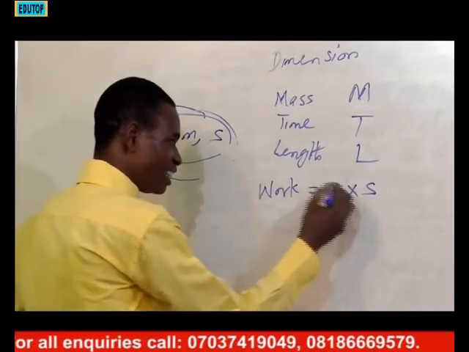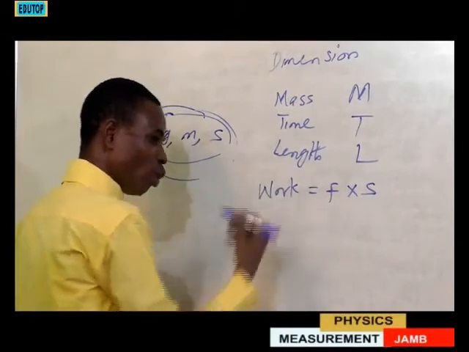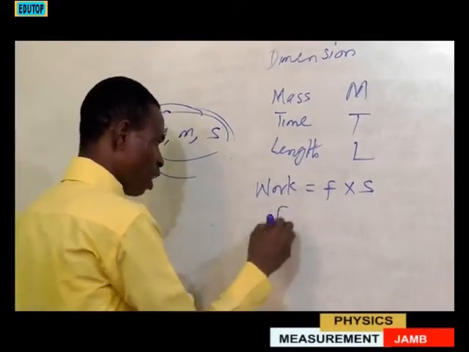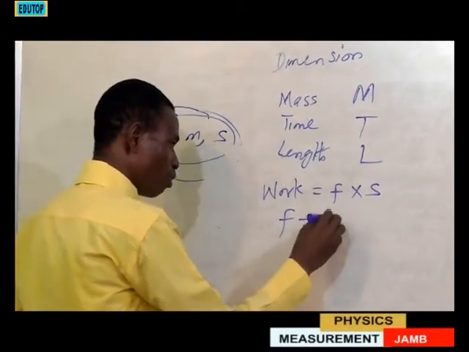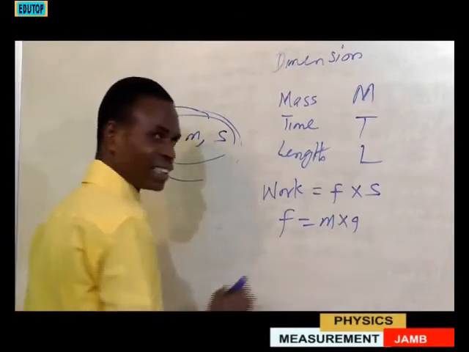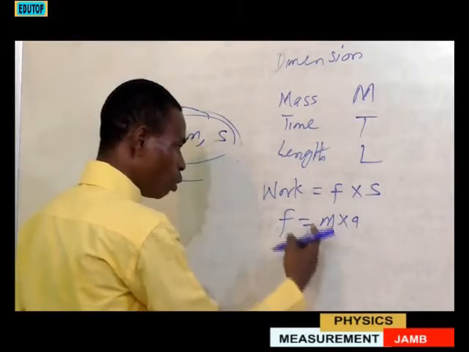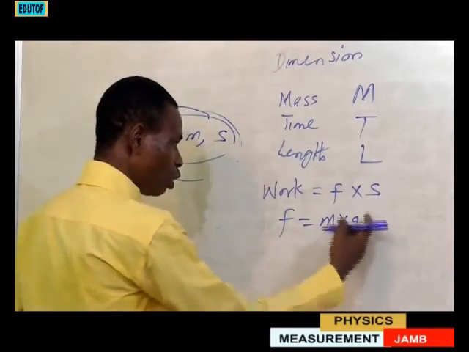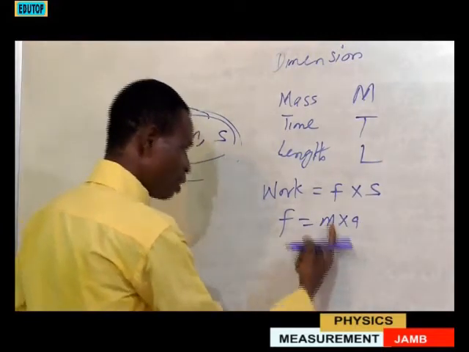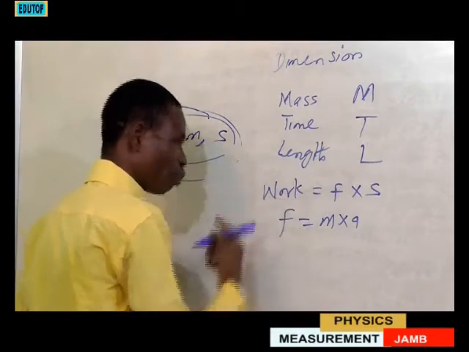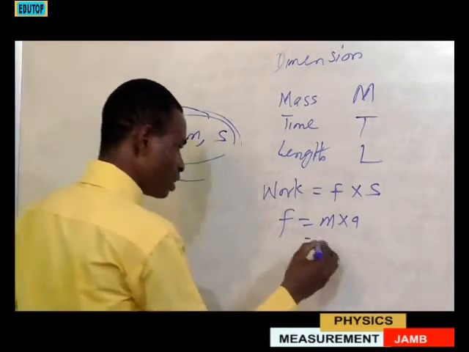But you know, force itself has its own formula, because force is the product of mass and acceleration, which means we have to know the dimension of force first before you can write the dimension of work. Okay, let's see that.